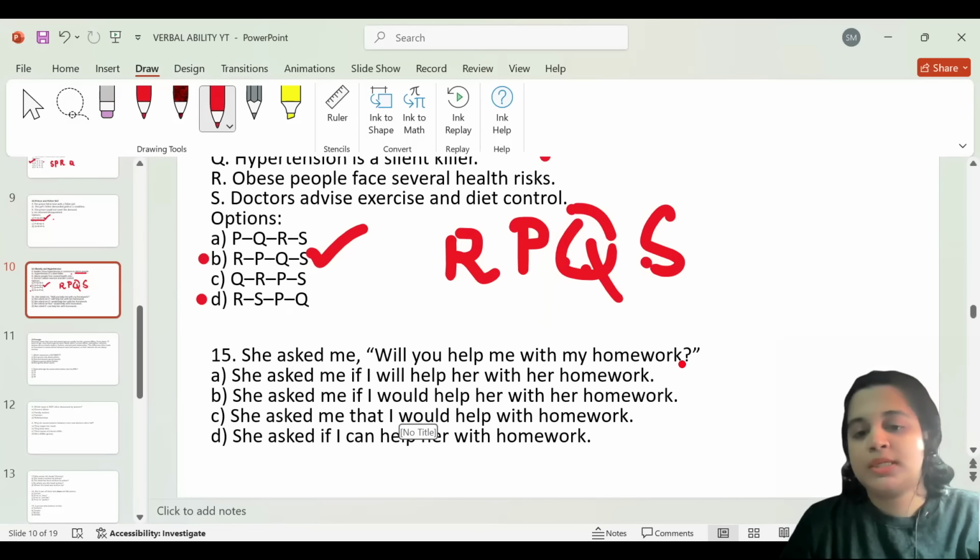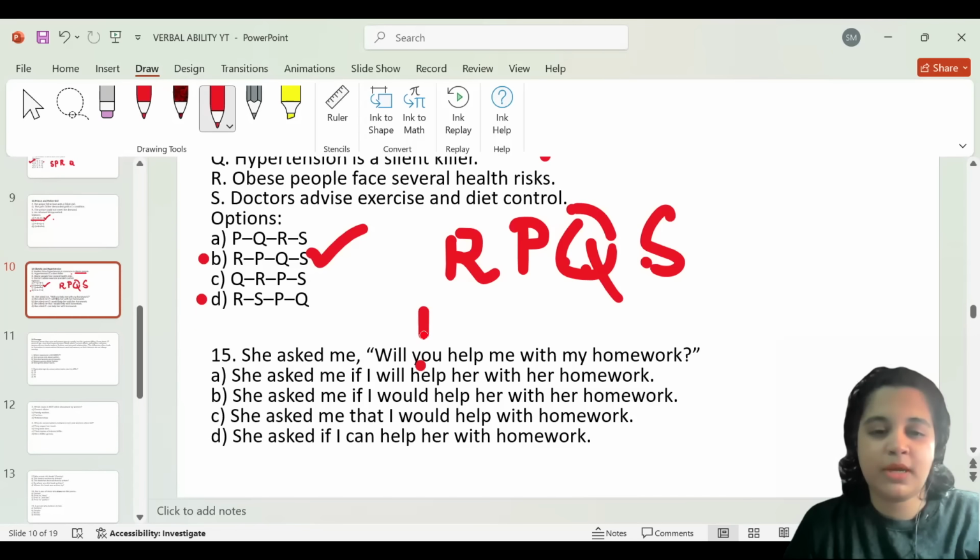The following changes that are going to happen: she asked me if, okay, because it is a question, it's an interrogative sentence. We are requesting someone with a question word. And therefore, if would be coming here. She asked me if you become, the pronoun change is going to happen. You is going to become I. Will gets changed to would. She asked me if I would help her. Me becomes her. Okay. Her with her homework.